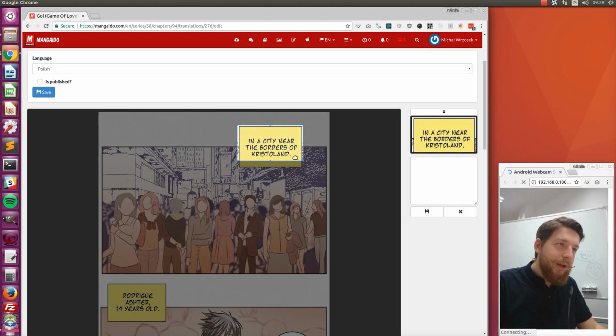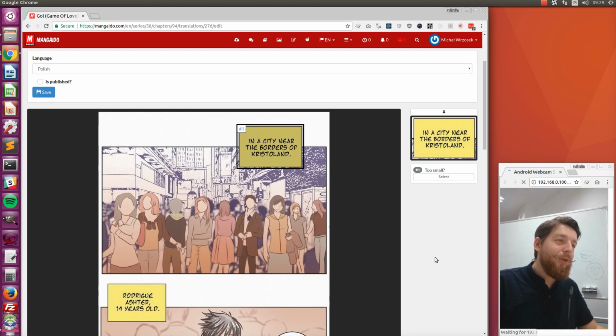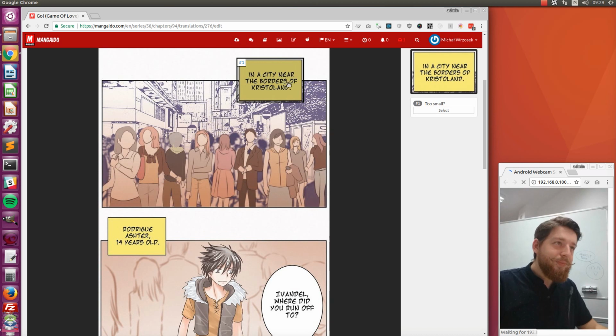Let's quickly arrange our translation balloon. The range of the translation balloon is whatever you like. It should just indicate what you are translating, and it shouldn't be too small, because people on mobile screens will be annoyed that they cannot tap the translation balloon because it's too small. So we created another translation.